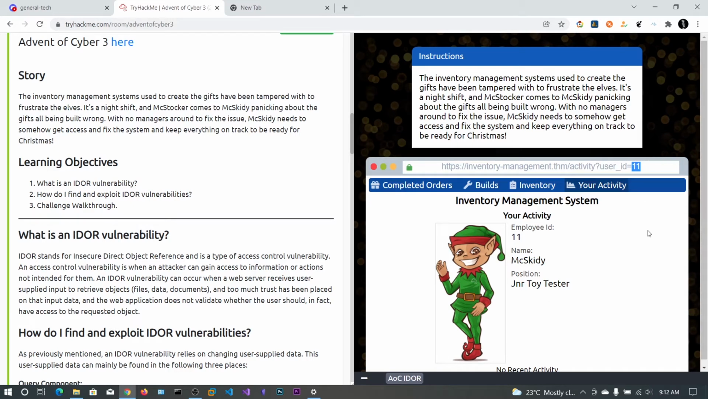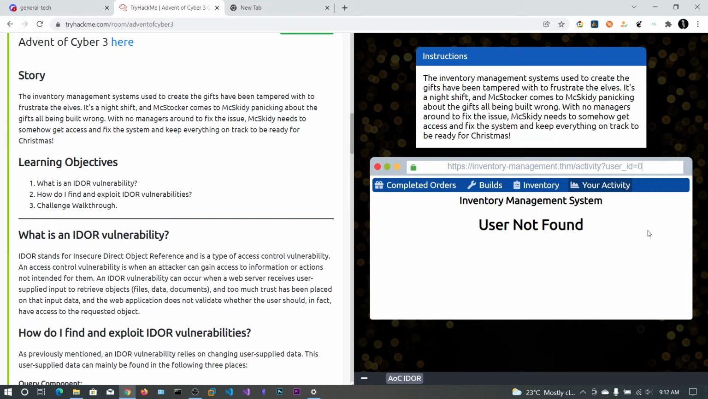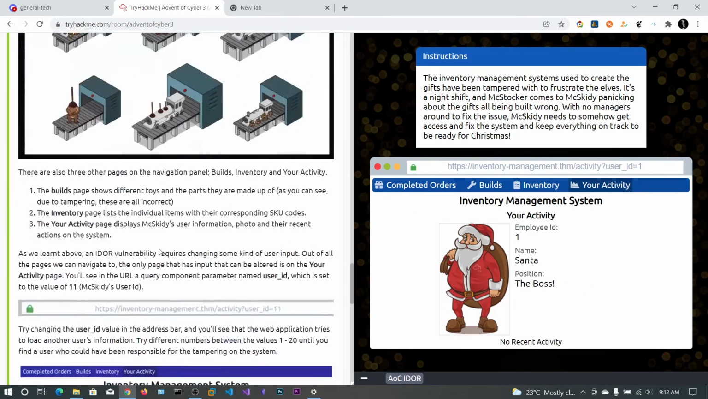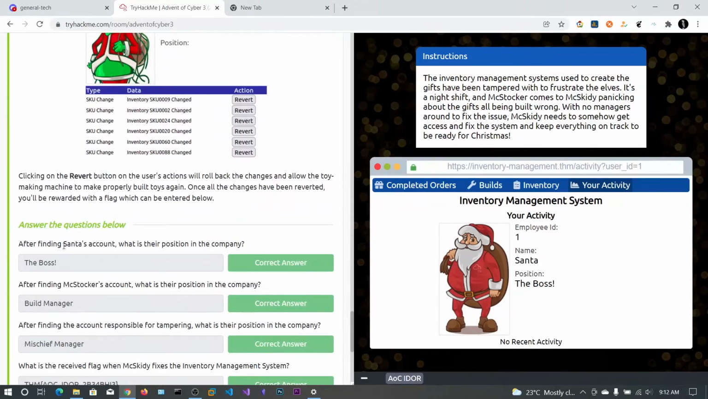What I'm going to do is change this to 0, and we get user not found. So let's delete this one and save 1 and hit enter, and you can see we got access. We got the information of this employee ID, Santa the boss. He looks like the admin, and the question they are asking here is: after finding Santa's account, what is their position in the company? So here the position of Santa is the boss.